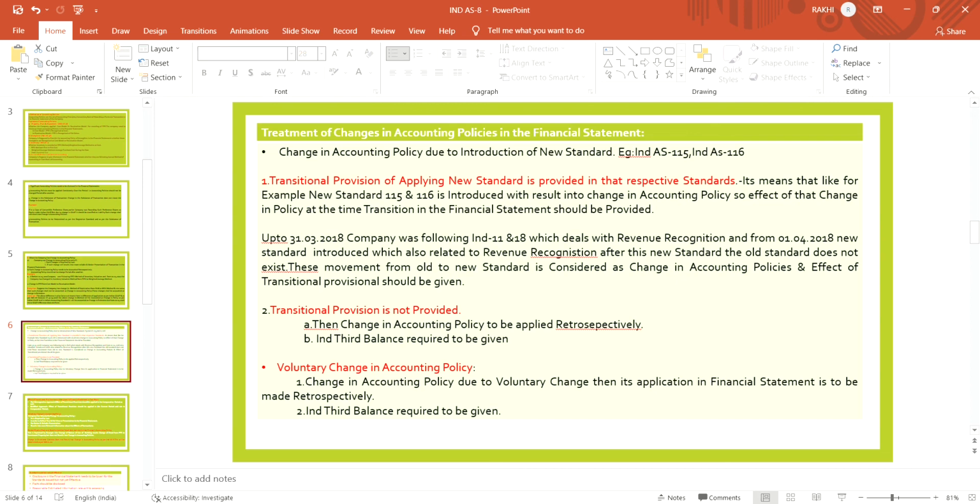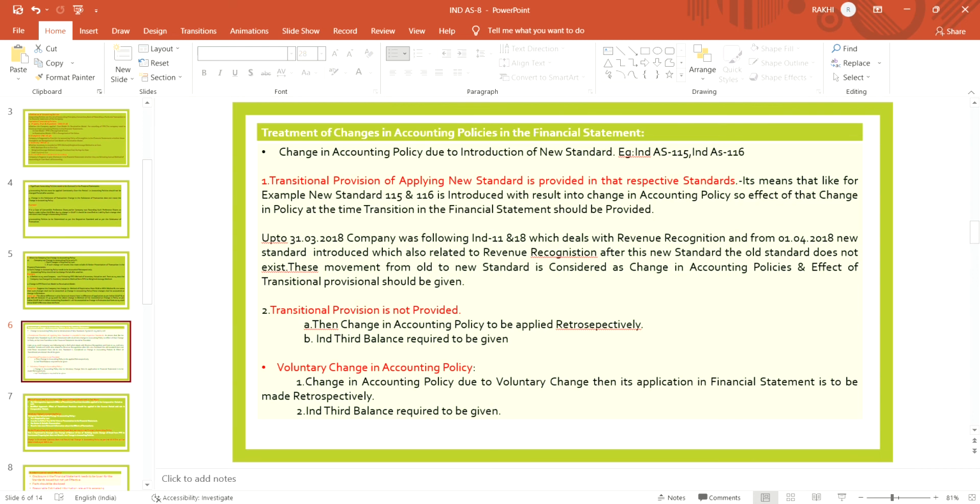Now, change in policies due to the introduction of a new standard. Suppose the company has made a change due to the introduction of a new standard. For example, we are taking the example of Ind AS 115 and Ind AS 116. Ind AS 115 is related to revenue recognition and Ind AS 116 is related to leases.